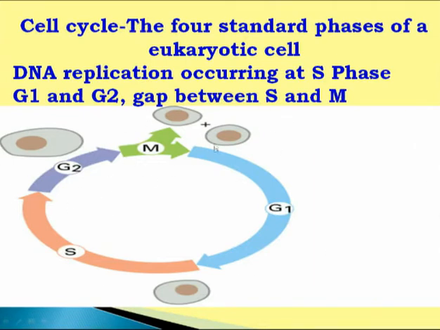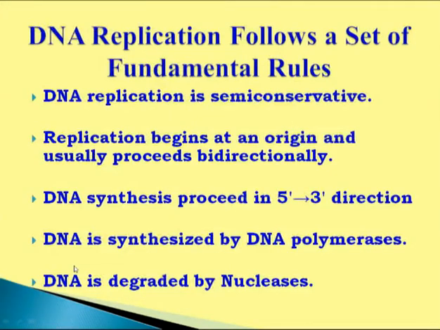M phase is responsible for mitotic division of cell, where one cell is responsible for division into two. But before that, DNA has to be replicated, DNA has to be transcribed, and DNA has to be translated, and these all occur in S phase. So here first we are going to discuss the replication, and DNA replication follows a set of fundamental rules. First we will see fundamental concepts of DNA replication of both pro and eukaryotes, and thereafter we will discuss some of the questions based on that.